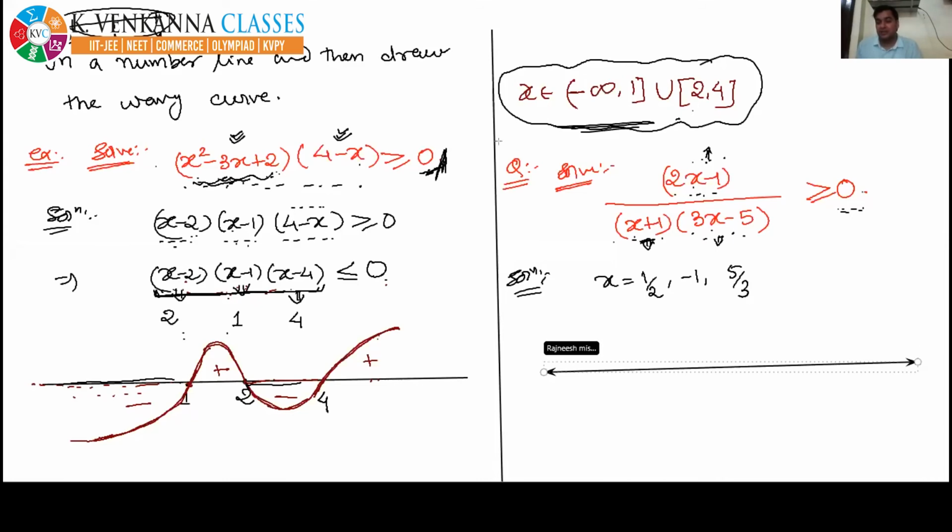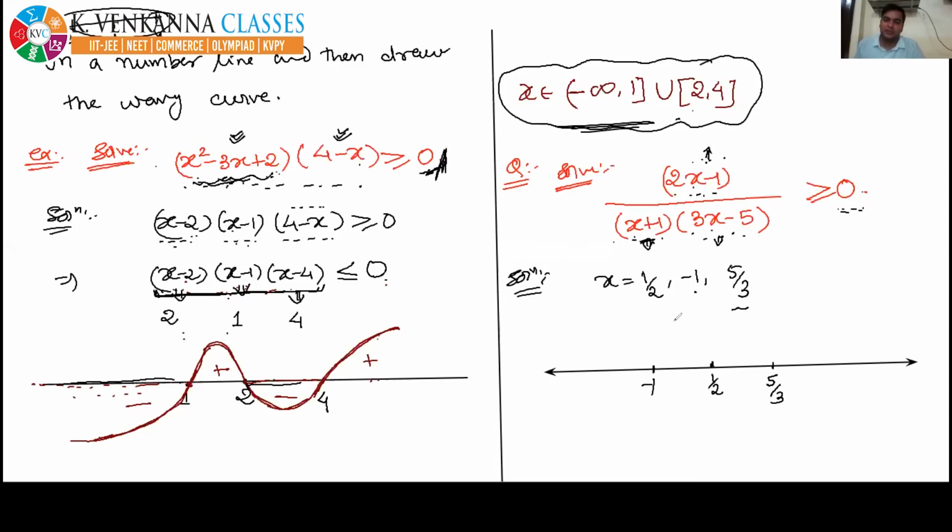Okay, so let's mark the critical points on the number line. This is the number line, you all know. You have to mark only critical points on the number line. No other points must be marked, even 0 you must not mark. So the smallest number is -1, so first of all we mark -1. Then half. And the largest number is 5/3 because it is nearly 2, so it is the largest of all. So I will mark 5/3 here. Okay, so I marked all the critical points on the number line.